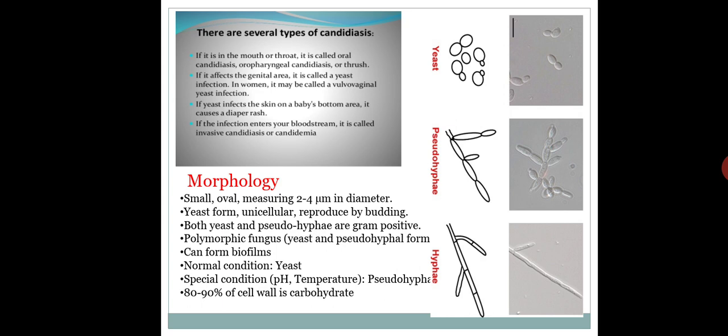And when there are many thread-like filaments, a bunch of hyphae, then it is known as the mycelium. Getting my point? A group or bunch of hyphae is known as the mycelium. So this is the hyphae and mycelium.